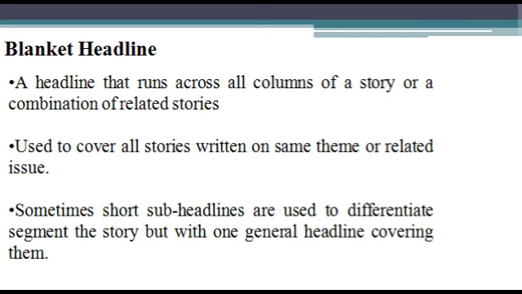You find this in newspapers when there are different stories on the same issue, probably received from different correspondents. You could find the blanket headline running across all the stories. Maybe all those stories appeared in 4 or 5 columns. One headline is used to cover all of them. It is called the blanket headline.